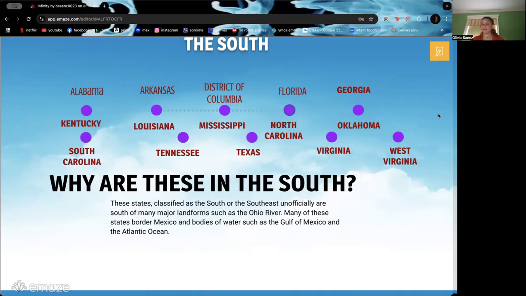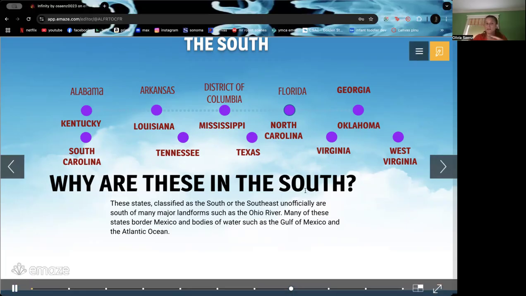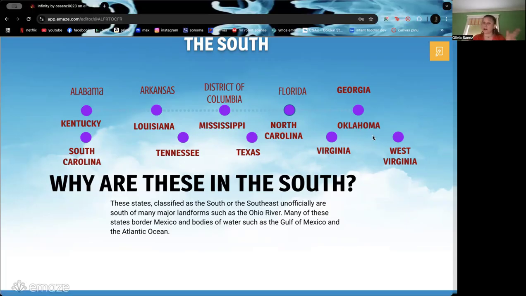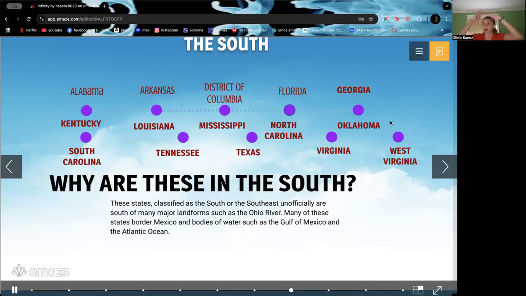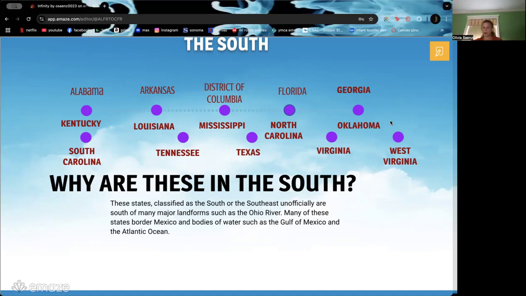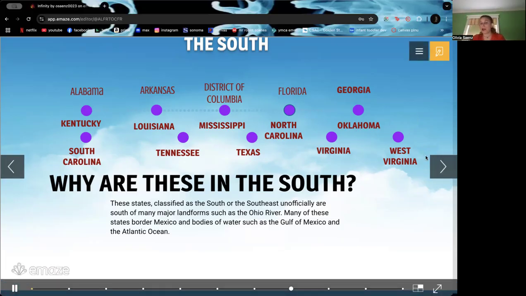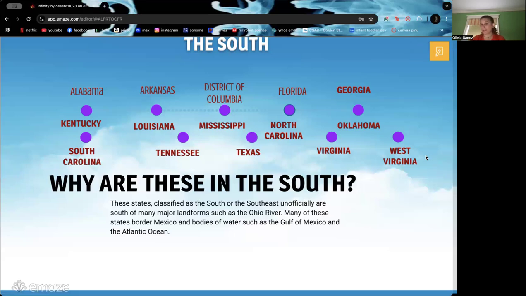So these states classified as the South or the Southeast, kind of, in that major area down below over on the right, unofficially are south of many major landforms such as the Ohio River. So we talked about the Ohio River in the Midwest region with all those states being above it. These are the ones right below it. Many of these states border Mexico and bodies of water, such as the Gulf of Mexico and the Atlantic Ocean over on the right.